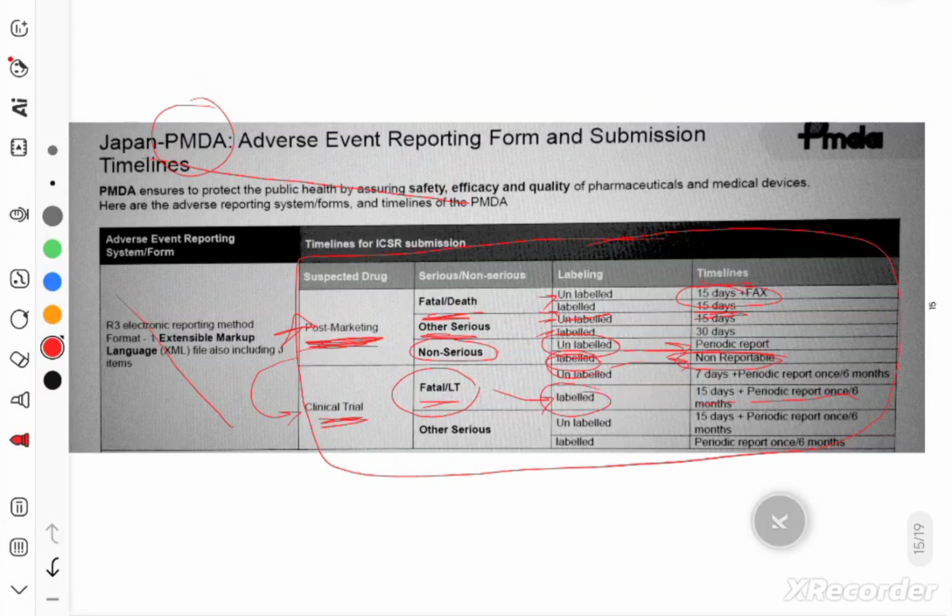All right. For unlabeled, it is 7 days plus periodic report once every 6 months. And other serious, unlabeled 15 days, labeled periodic reports once per 6 months.